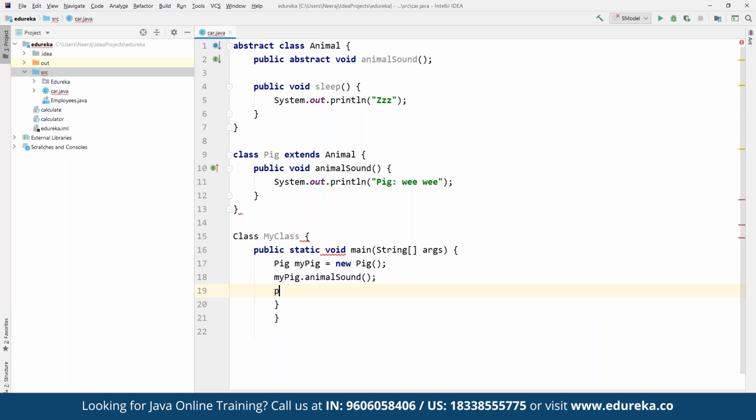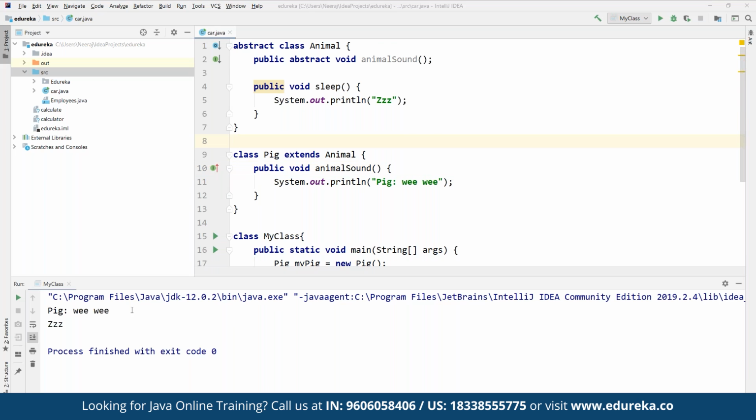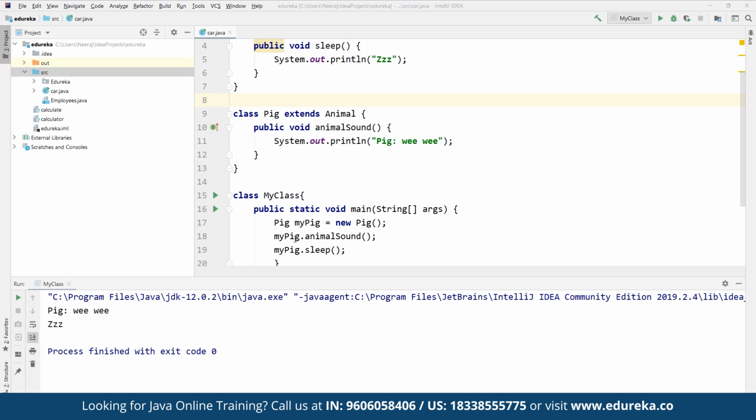and then we can define the sound for what? Sound for the sleep. What sound does it make? So this is going to be inherited from the above class that we have specified here, and that's how we make sure we are inheriting these classes one after the other as per the structure defined. Now once we are done, we can build it to find any errors in case there are any, and then we can run it. So here we can see the sound and the actual sound being defined as a part of the output by using the concept of abstraction.